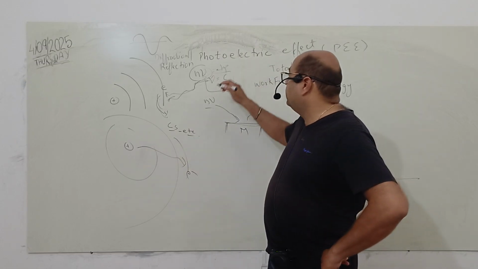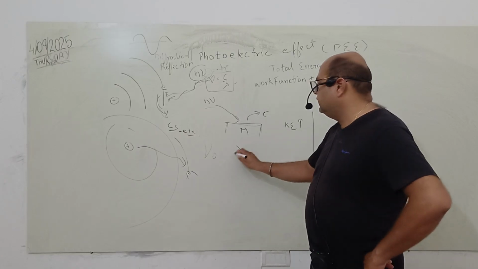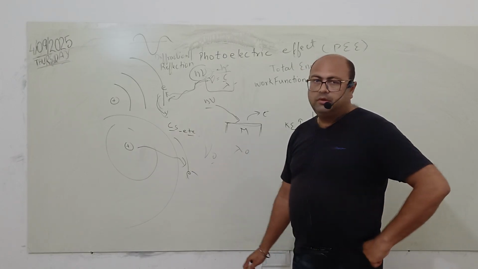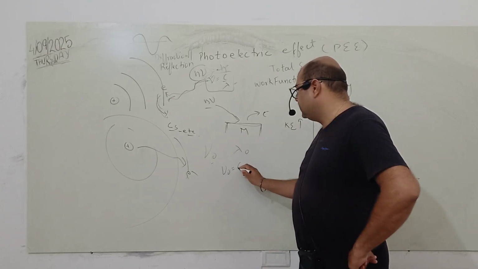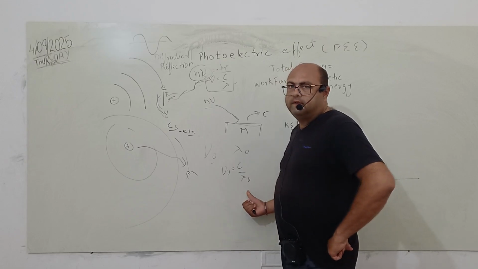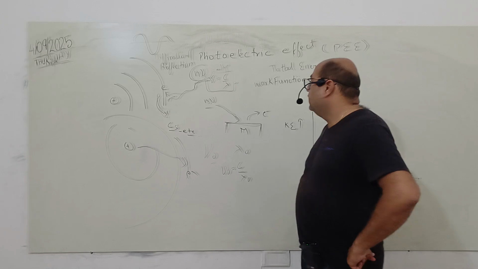If the threshold frequency is denoted by mu naught, the threshold wavelength will be denoted by lambda naught. So we can say mu naught equals c by lambda naught, where c is the velocity of light, lambda naught is the threshold wavelength, and mu naught is the threshold frequency.